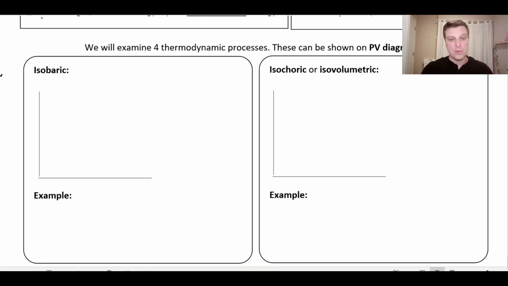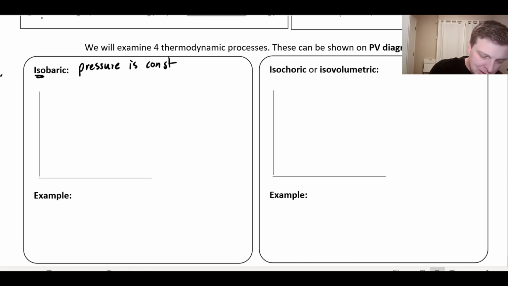So the first one is isobaric, and we're going to see this iso a lot. Iso, if you don't know, means the same, right? So like an isosceles triangle has 2 sides that are the same. I think that's how it's pronounced. Then an isobaric process is one where the pressure stays constant. Pressure is constant.